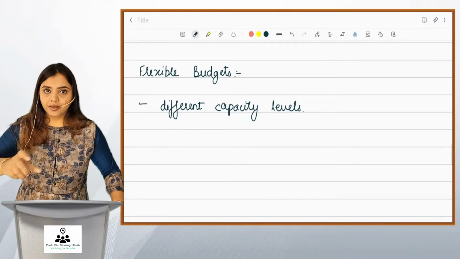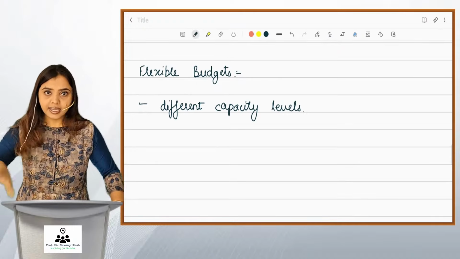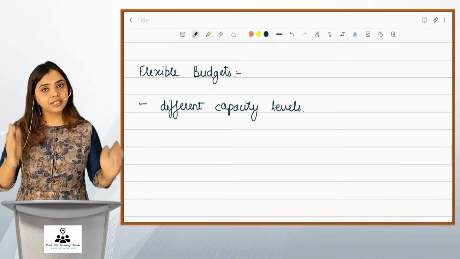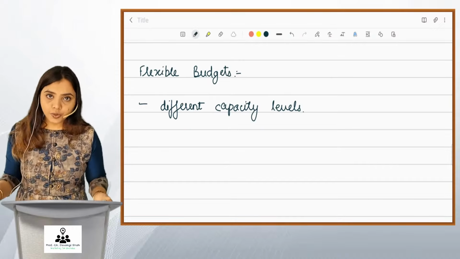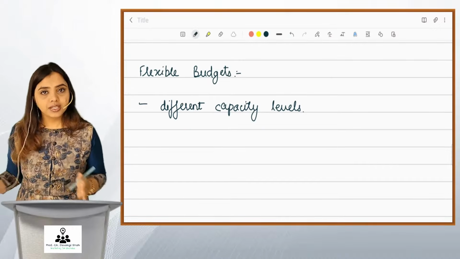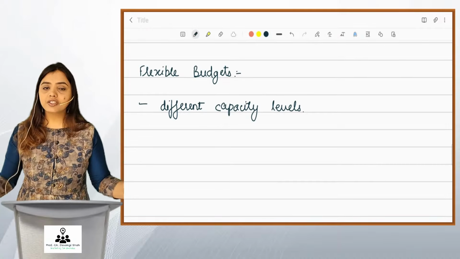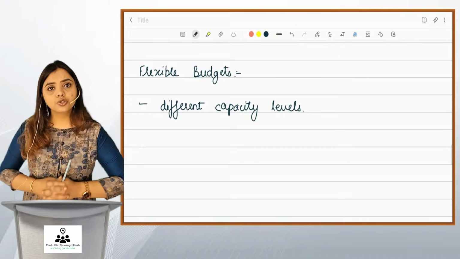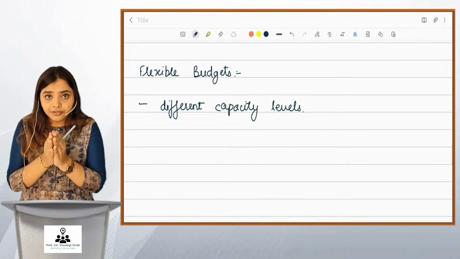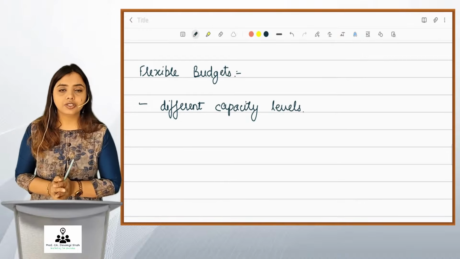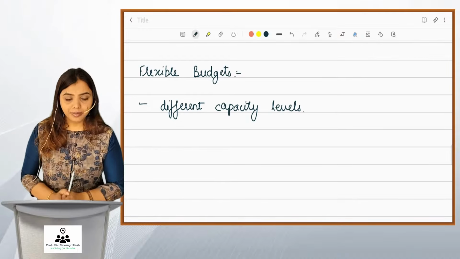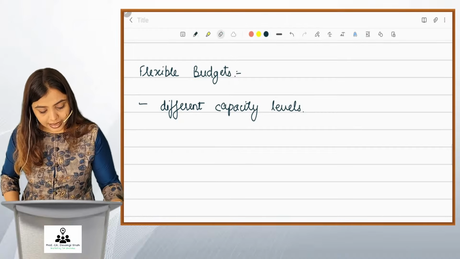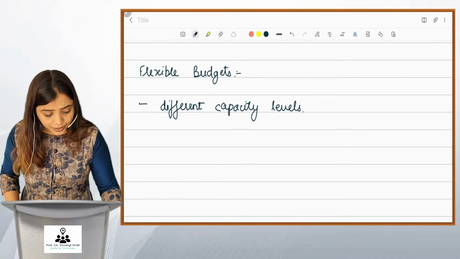Same revenue, same sales, right? Same types of cost, but the units change. Like you make the budget for 10,000 units, same budget you make for 20,000 units, same budget you make for 30,000 units, and so on. So what is changing is just the sales volume, right? So when a manufacturer needs to know his profitability at various levels of capacity utilization, he will make flexible budget. So flexible budget is made at various levels of capacity utilization. And now when you make the budget,